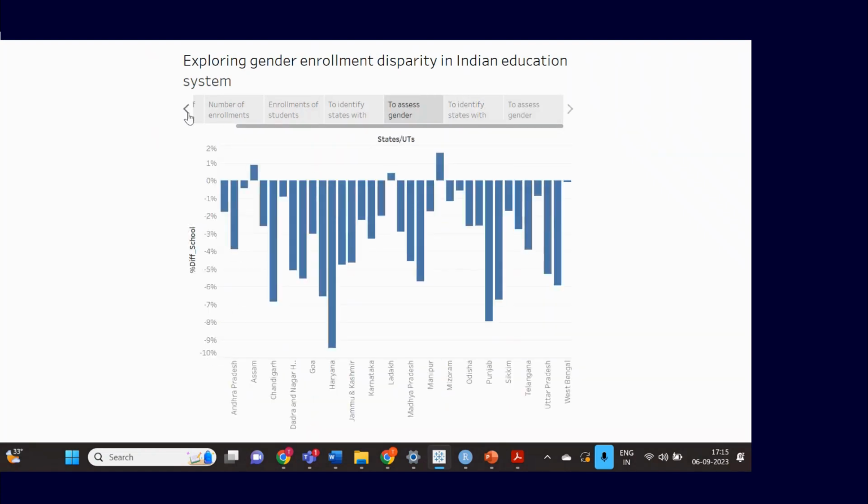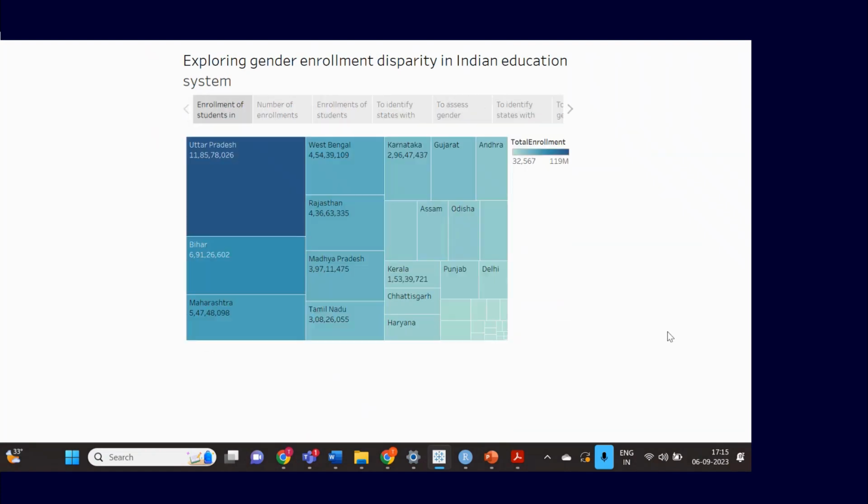The first visualization talks about the enrollment of students all over India. For this, we have used a heat map. Size and intensity are the indicators of how much the enrollment of students is in a particular union territory and state. As we can see from the graph, Uttar Pradesh stands out as it has the highest number of enrollments across all the education tracks all over India.